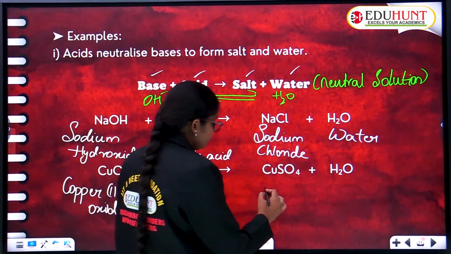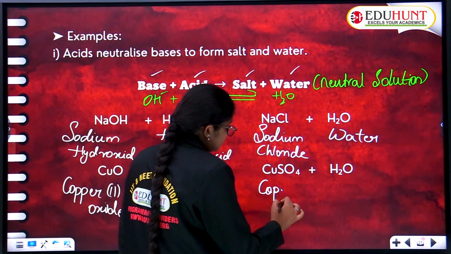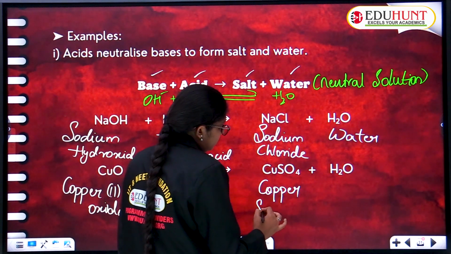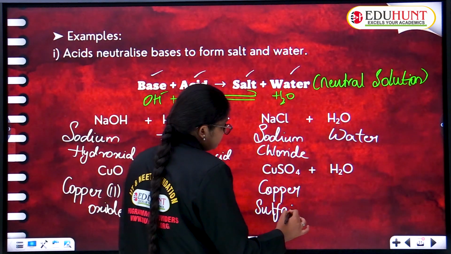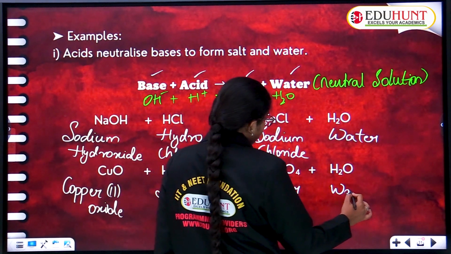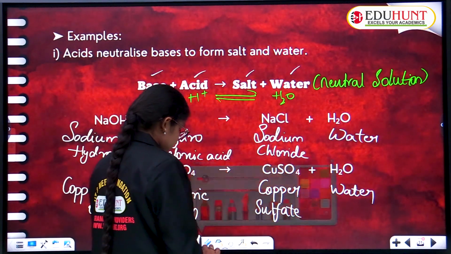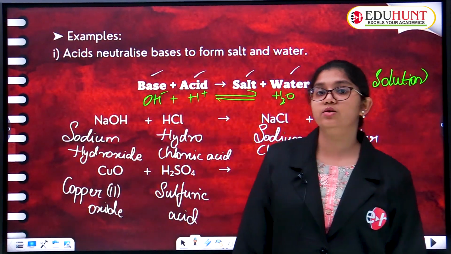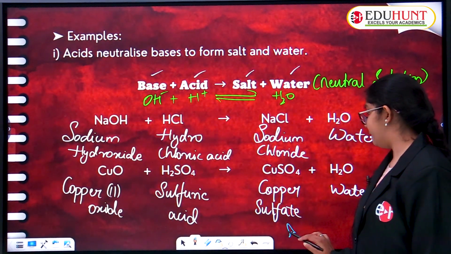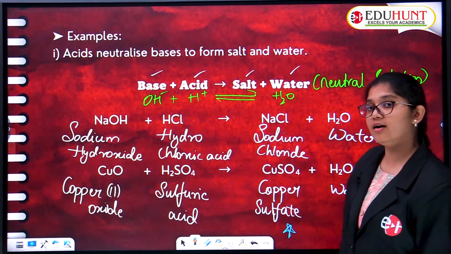Very good. What is CuSO4? CuSO4 is named copper sulfate, and a water molecule. Children, do you know which color copper sulfate has in aqueous solution? It has blue color.